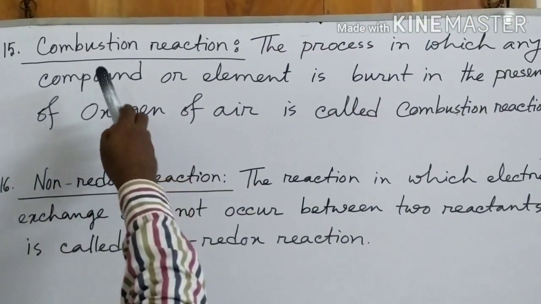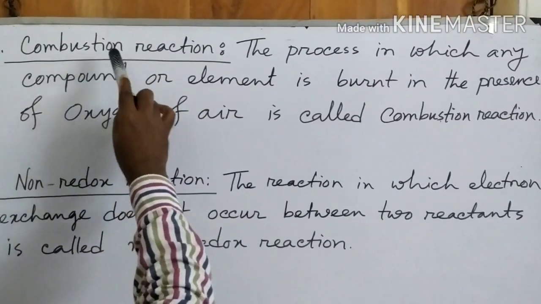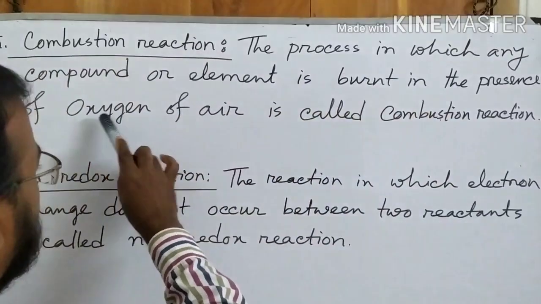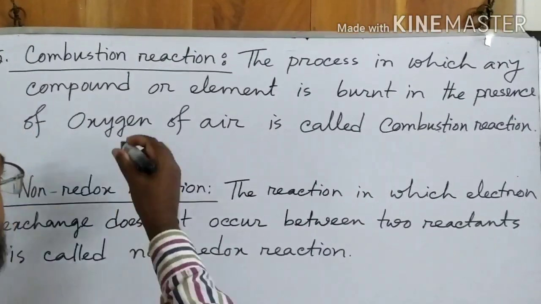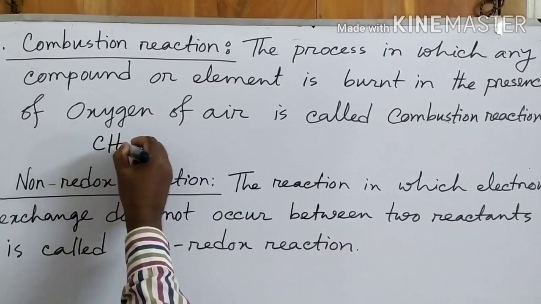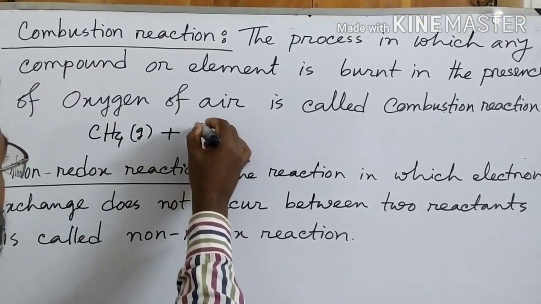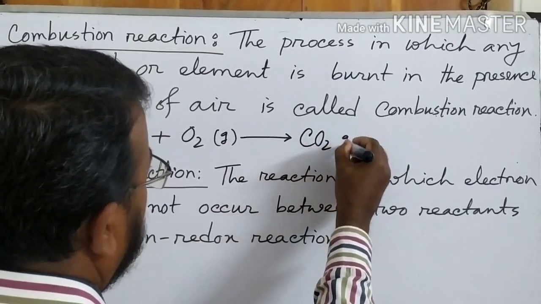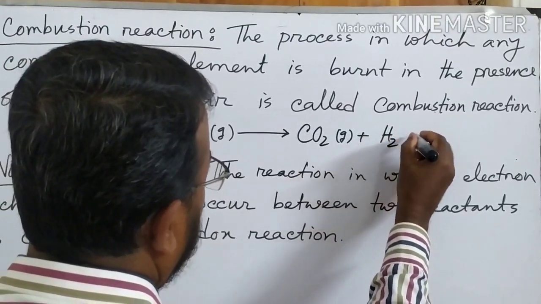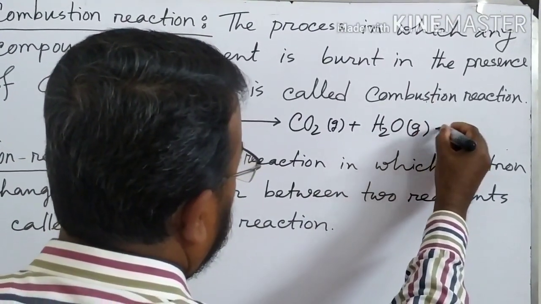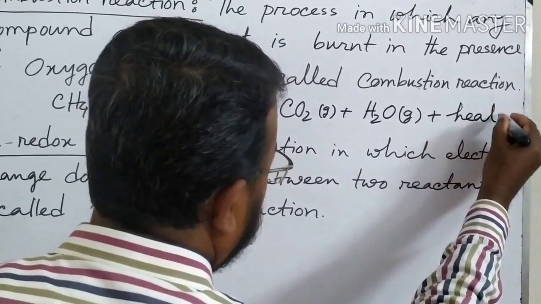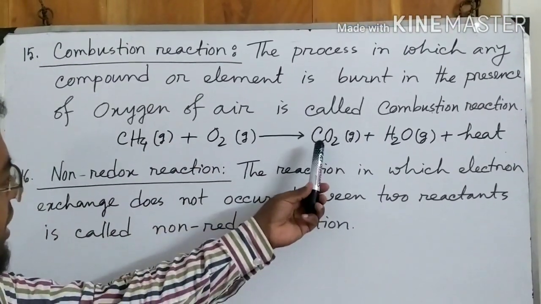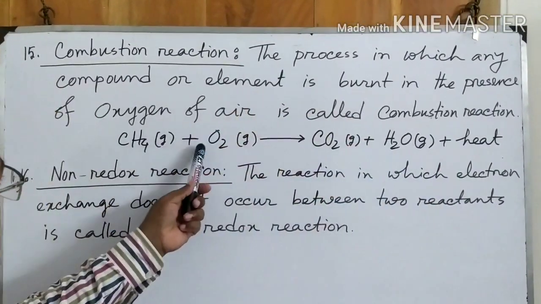Okay, now number 15, combustion reaction. Combustion means burning. The process in which any compound or element is burnt in the presence of oxygen of air is called combustion reaction. For example, everybody know it is methane gas. If it is burned in oxygen, also gas, then it is producing carbon dioxide gas plus water, it is also gas, then plus energy, heat. So if methane gas is burned in oxygen, then it produces carbon dioxide, water and heat. This is a combustion reaction.